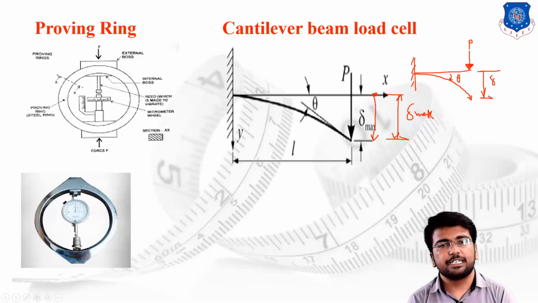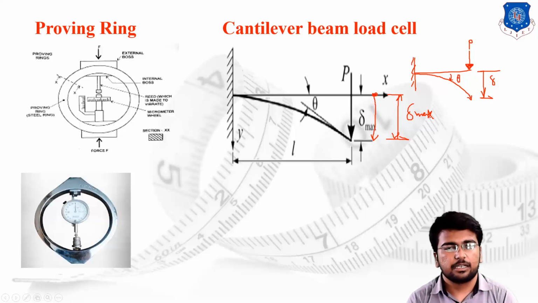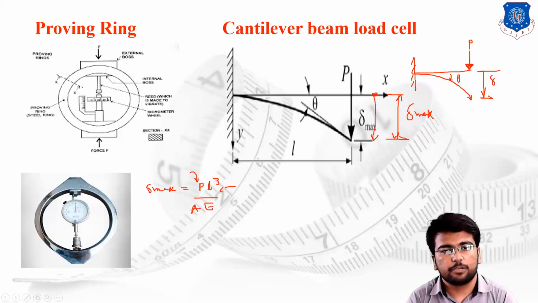So whatever linear displacement has been generated, let's say delta max, we use a simple equation from strength of materials. Let's say delta max is equal to PL cube upon AE, where P is the load applied, L is the length of the cantilever beam, A is the cross-sectional area, and E is the modulus of elasticity of the given material.